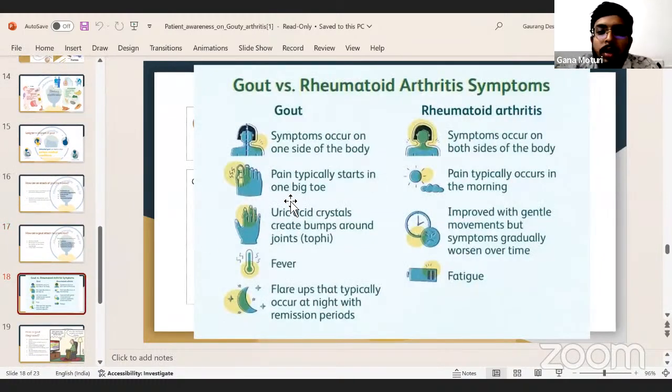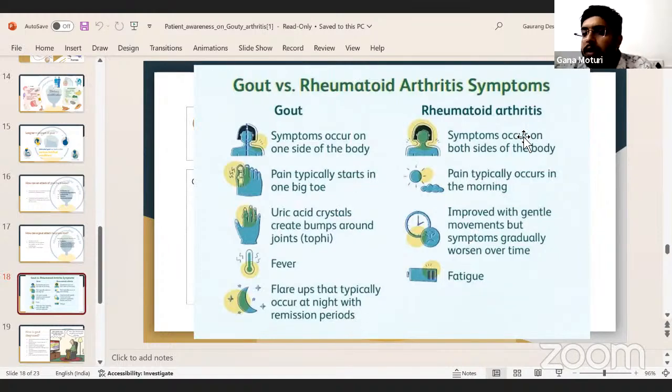Next, the common differential we have to consider is gout versus rheumatoid arthritis. Gout usually involves one side of the body. The pain typically starts in one big toe, and uric acid crystals deposit and cause tophi. There can be fever, and flare-ups usually occur at night, with remission-free periods.